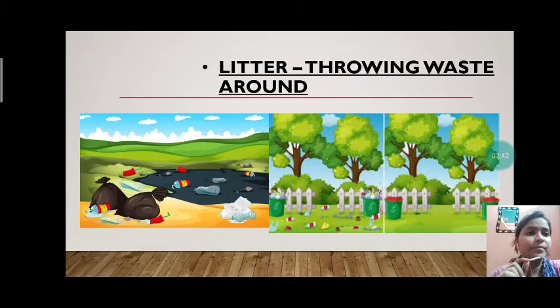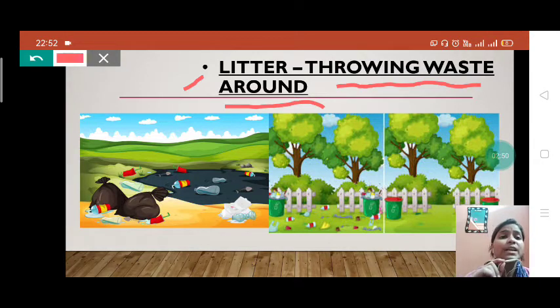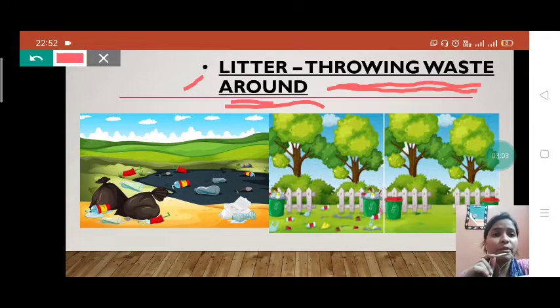See, litter means throwing waste around. We have discussed this in our Chapter 1, Environment. So the right matching of litter will be throwing waste around.